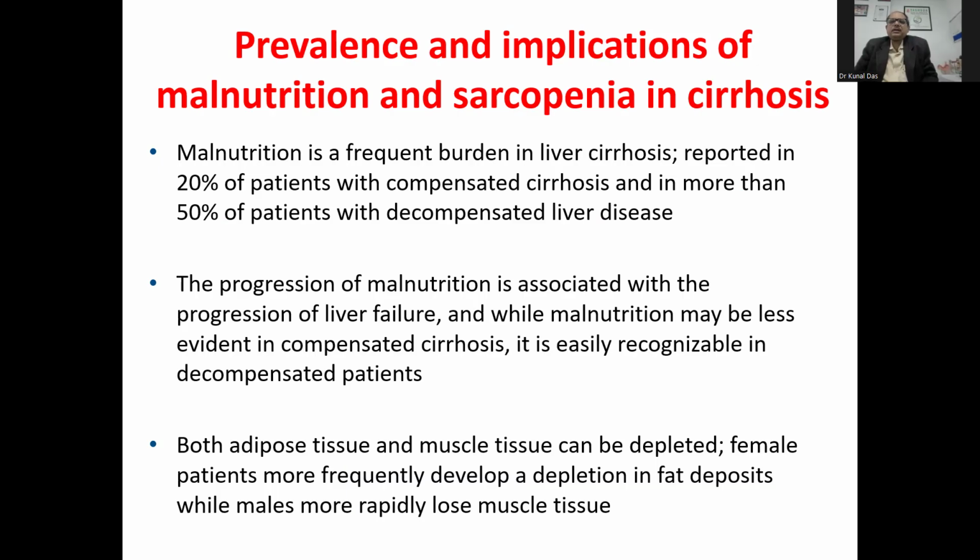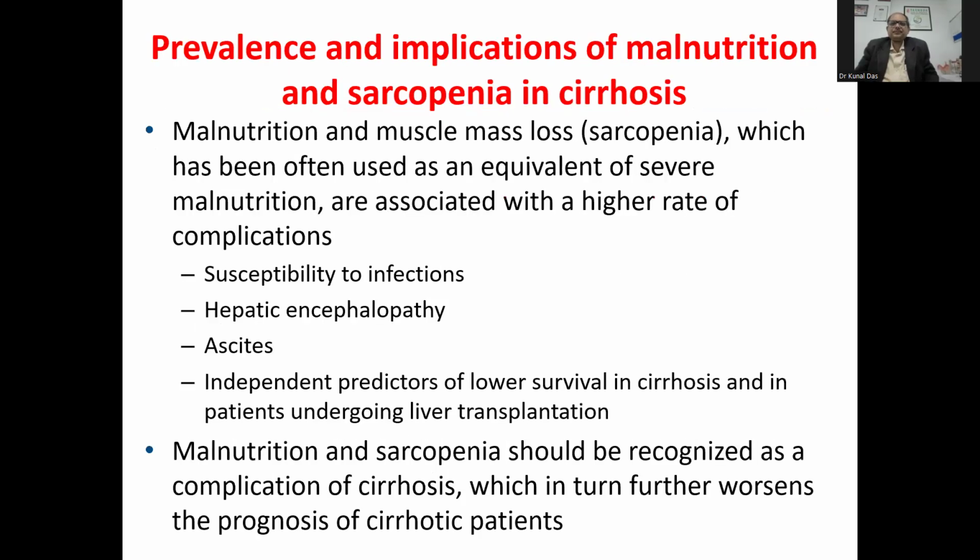Malnutrition is a frequent burden in liver cirrhosis. As we all know, it is reported in almost 20% of cases of compensated cirrhosis, and more than 50% of patients with decompensated liver disease suffer from malnutrition. The progression of malnutrition is associated with progression of liver failure. While malnutrition may be less evident in compensated cirrhosis, it is easily recognizable in decompensated patients. Both adipose tissue as well as muscle tissue can be depleted. Female patients are more likely to develop depletion of fat deposits, while males more rapidly lose muscle tissue.